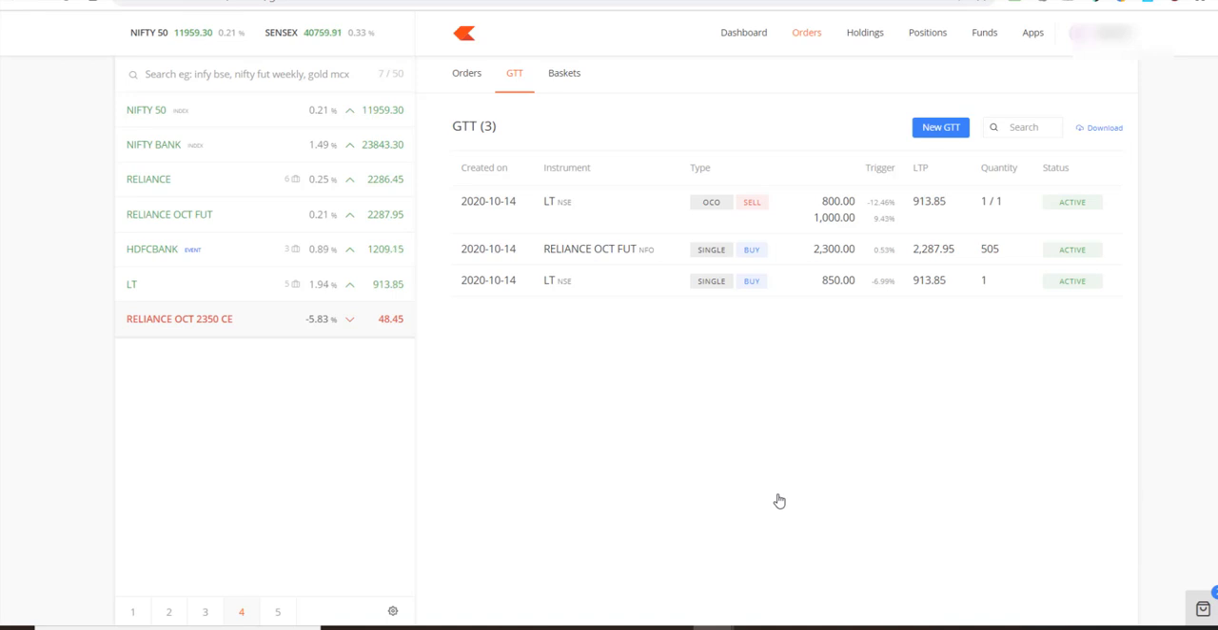Now this is OCO, which is one cancels other. Now what it does is, let's say I hold LNT and I bought it at 700 rupees, and now it's trading at this 913.